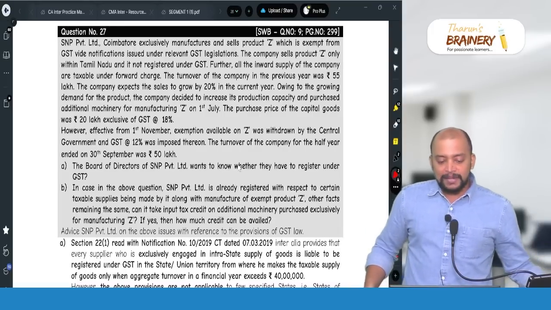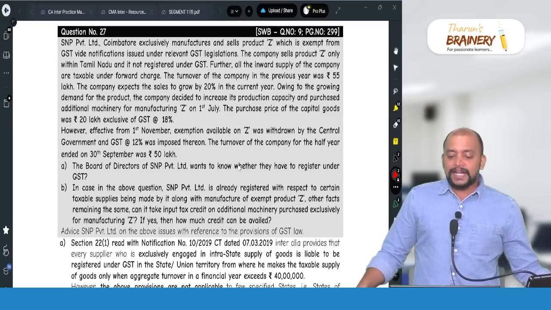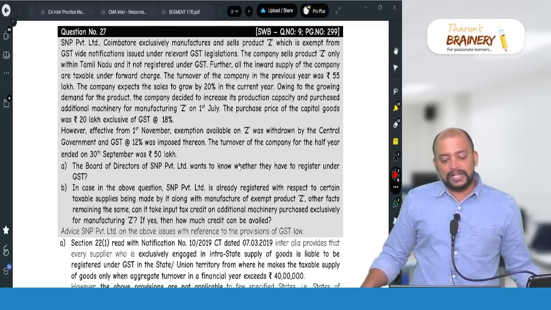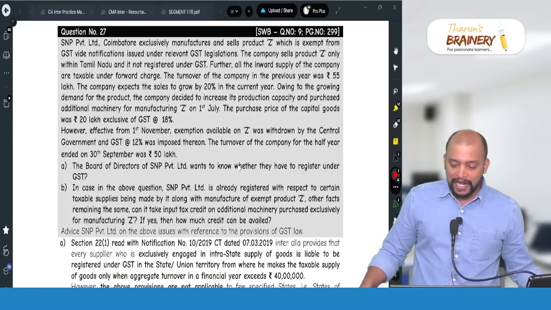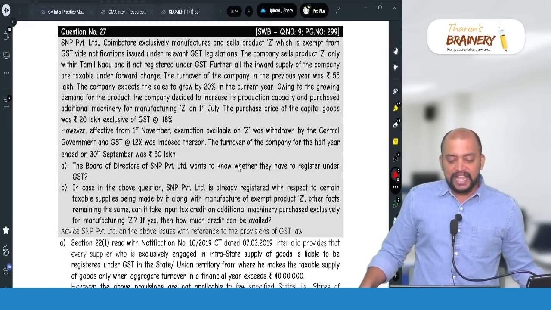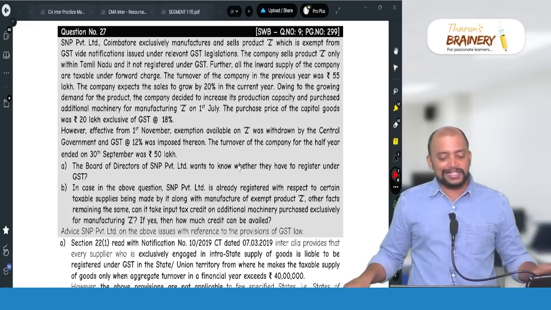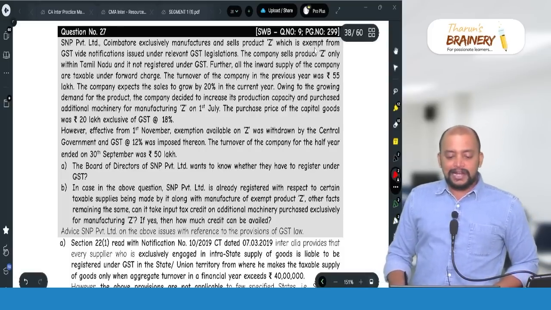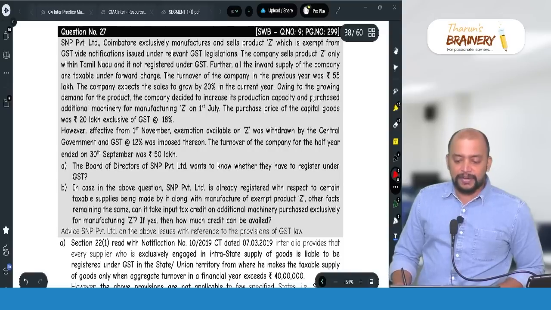Owing to the growing demand of the product, the company decided to increase its production capacity and purchased additional machinery for manufacturing on 1st July. The purchase price of the capital goods was 20 lakhs excluding GST at 18%. Actually, they are making only exempted supplies. So, they are not registered. They are exempted from registration.